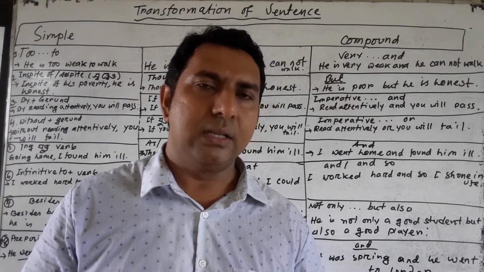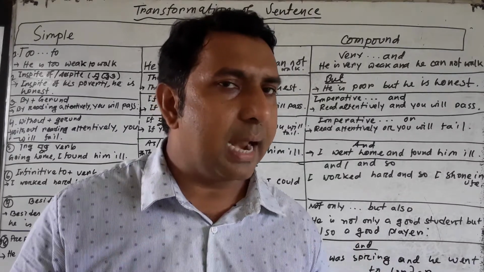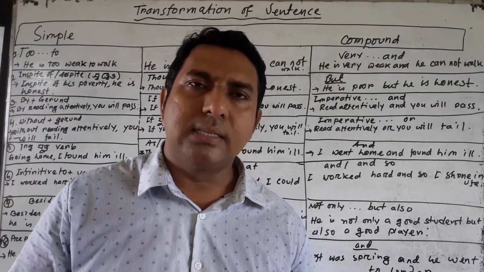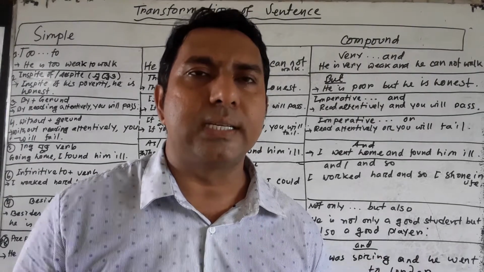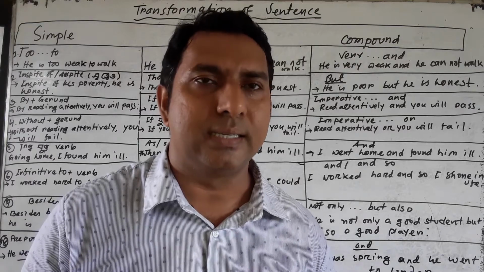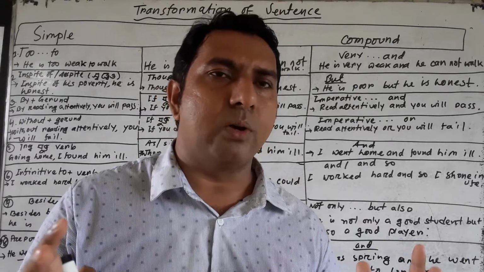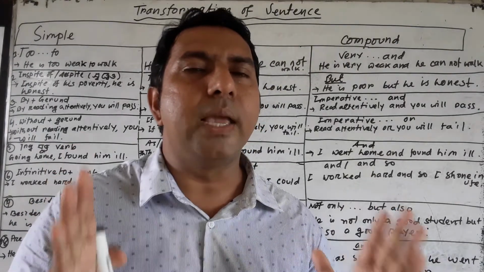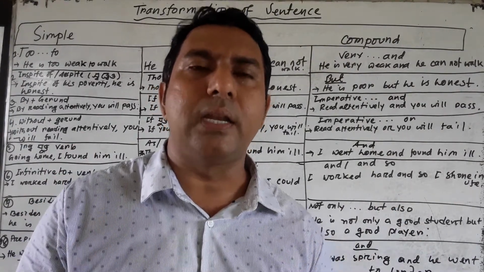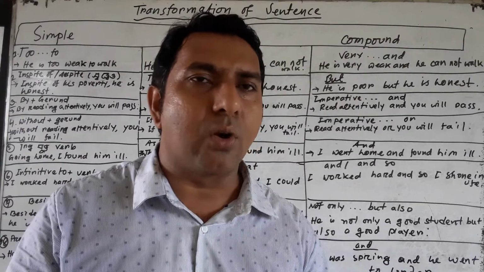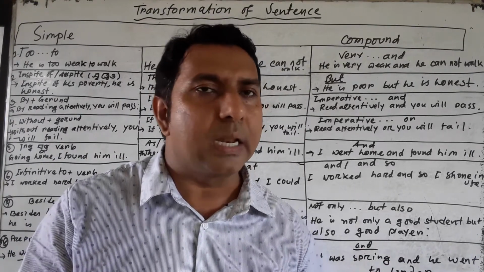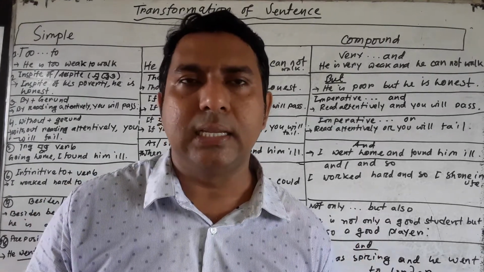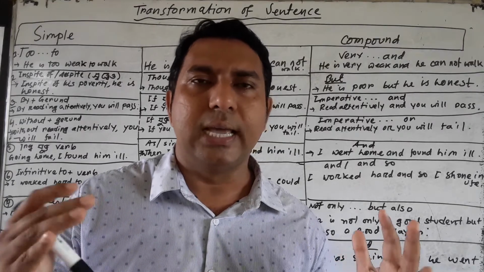The dependent clause will be added with subordinating conjunctions. Similarly, in a compound sentence there will be two or more clauses, but both the clauses of a compound sentence will be main clauses, that means independent clauses, and these two independent clauses will be joined by coordinating conjunctions: and, or, but, so, etc.